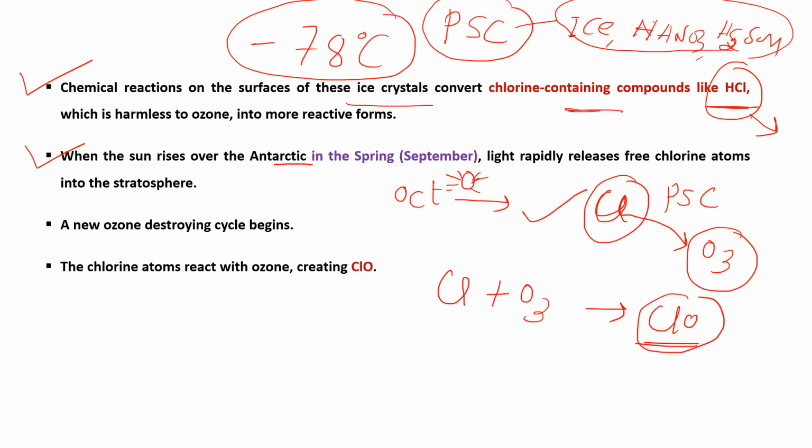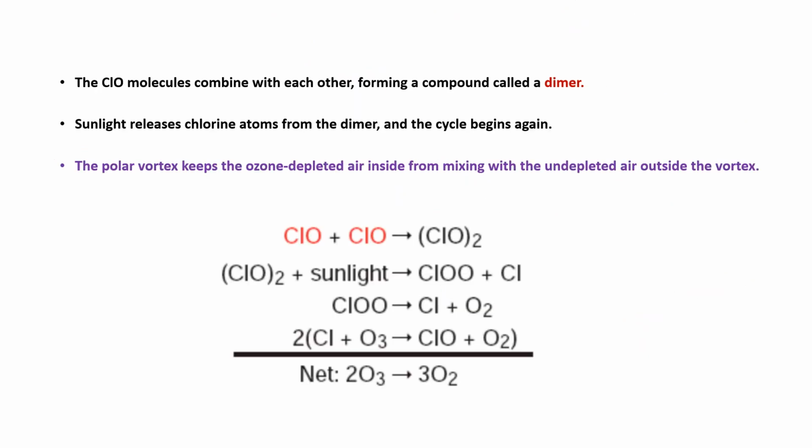These chlorine monoxides again react with chlorine monoxide, and two molecules combine together and form the dimer.